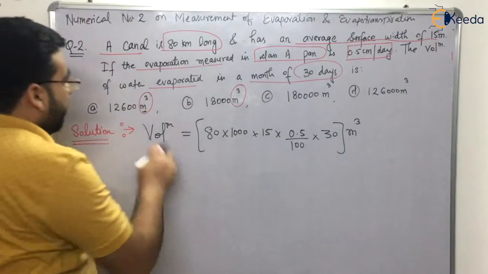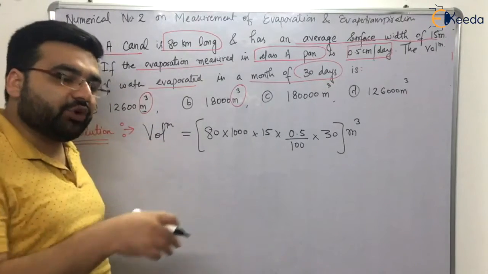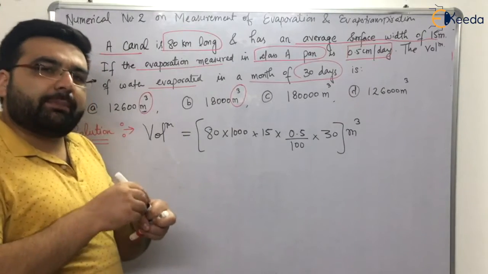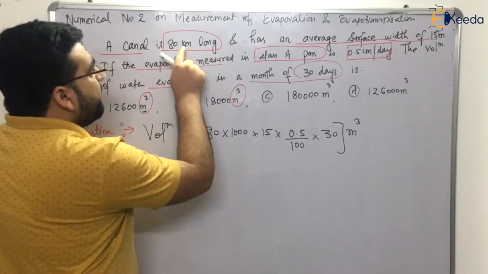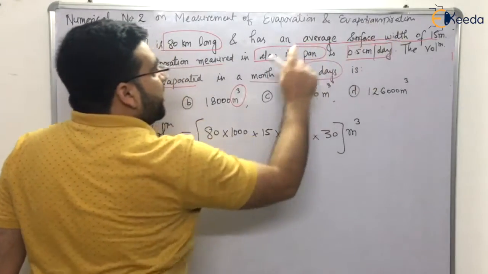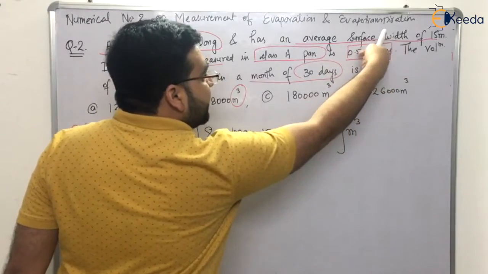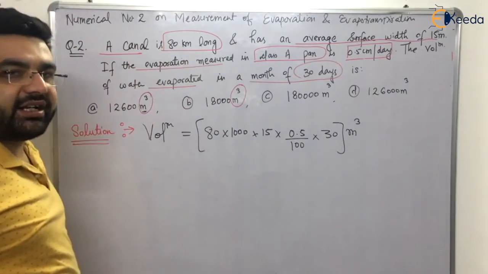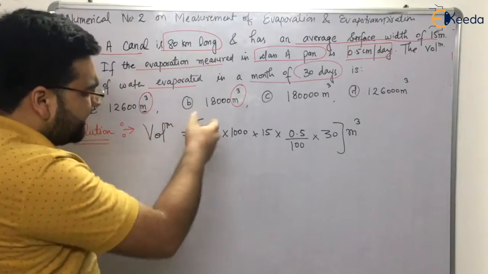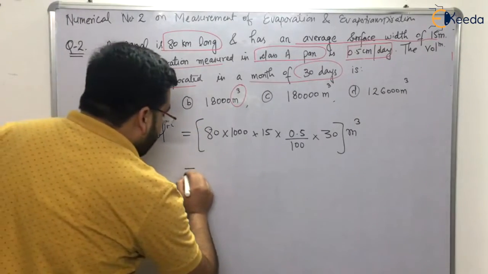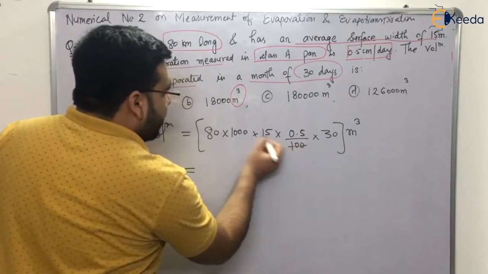Even if you get confused in these types of questions, I told you when I started hydrology that you just compare the units and you will get the answer. To get meter cube, you have to multiply meter, then meter, and then meter, and then multiply it with days. So days will get cancelled out, and you will get the correct answer in meter cube. That is also how you can solve this numerical, but it's a very simple, straightforward numerical. Only one trick is there in this numerical which I will be telling you.